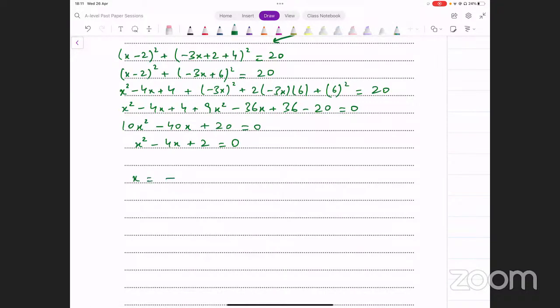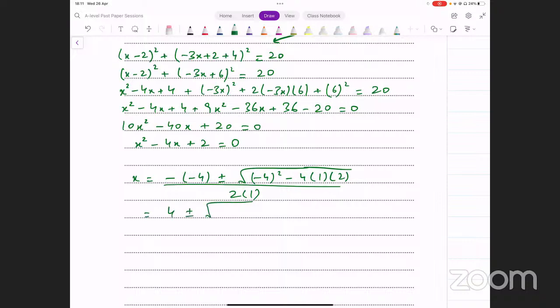x equals minus b, so that's minus into -4, plus minus square root of -4 whole squared minus 4 into 1 into 2, whole divided by 2 into 1. Now, the examiner expects you to show this working. Okay, so you have to simplify this yourself. 4 plus minus square root of 16 minus 8, that is 8, divided by 2.